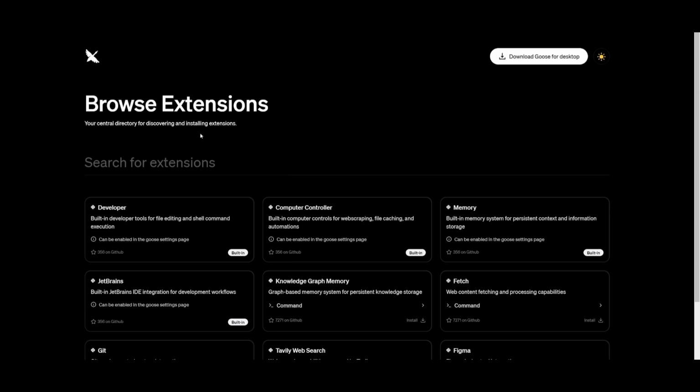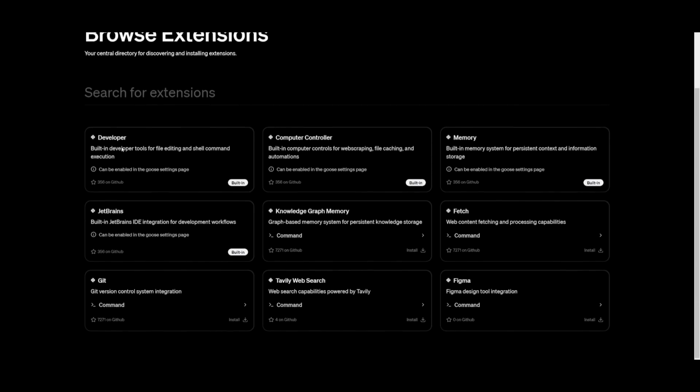You have so many external browser extensions that you can integrate within Goose, where you have the ability to use it as a developer, a computer controller, have it as a memory system within your IDE like JetBrains or VS Code, with Git, and so many others.